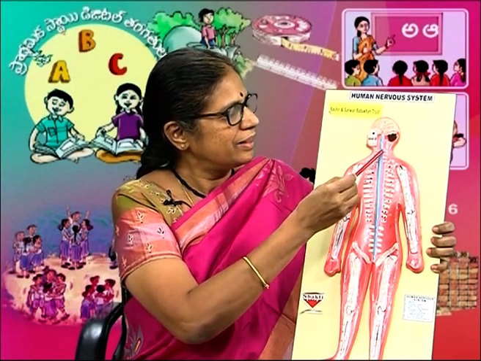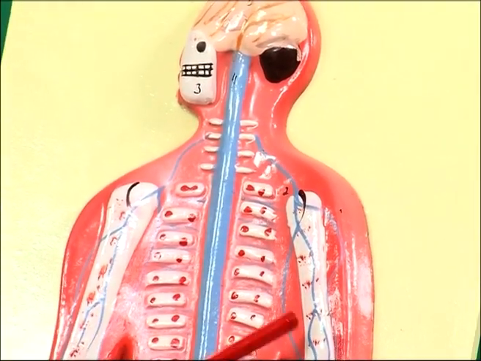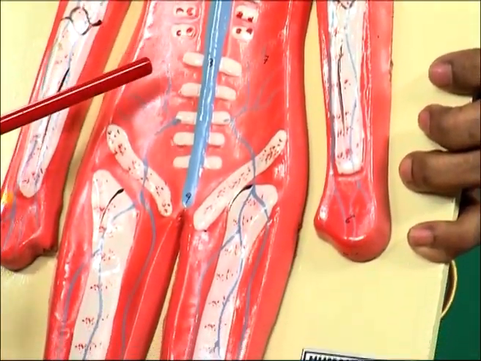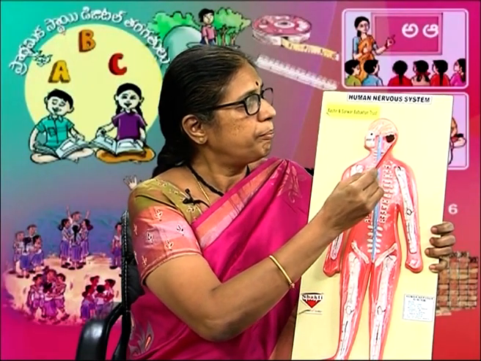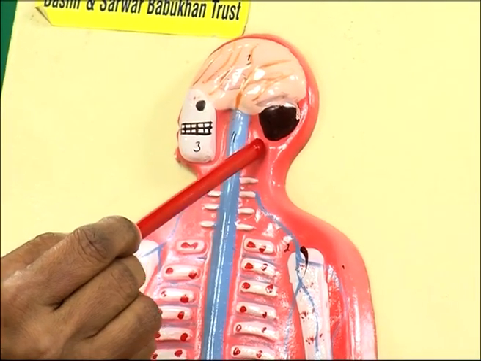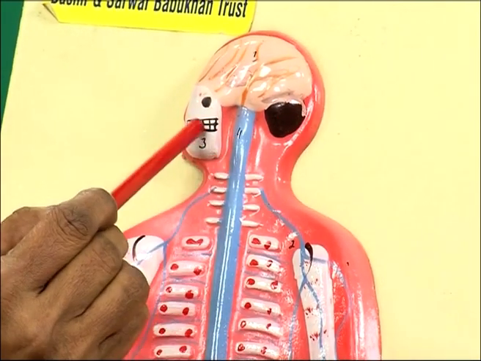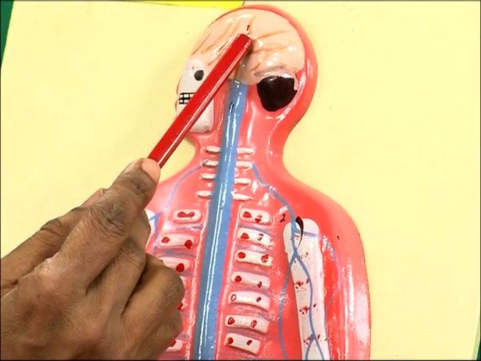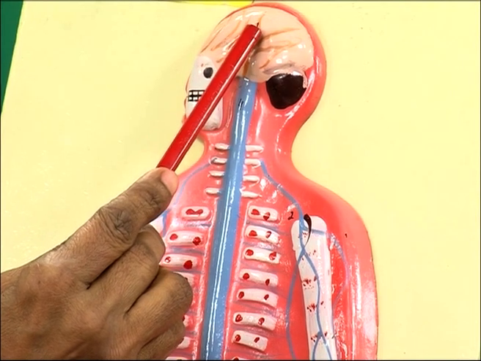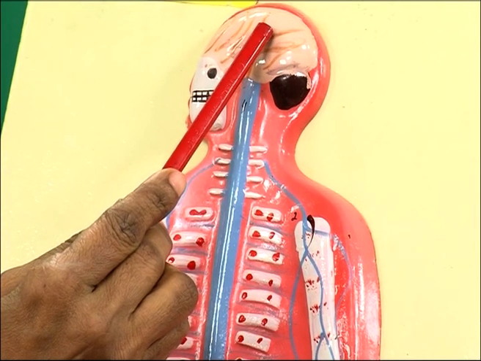The brain, the spinal cord and the nerves that come from the brain and the spinal cord, all these together make the nervous system. The brain is the main coordinating organ. Brain is the center for coordination. It controls all the activities and all the parts of the body. The brain controls thinking, feelings, movements and senses like pain, taste, smell, sight and hearing.